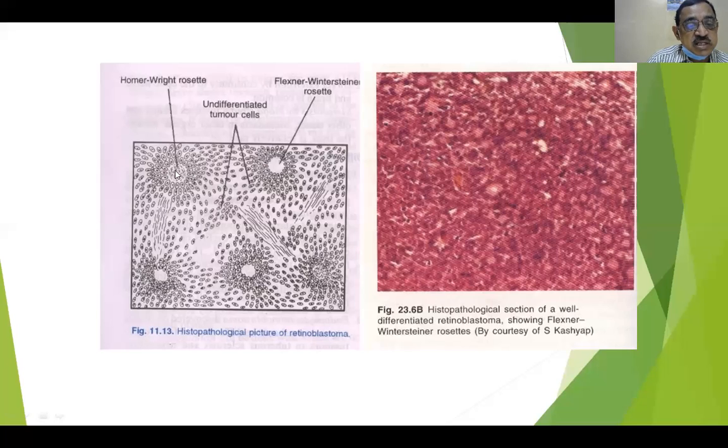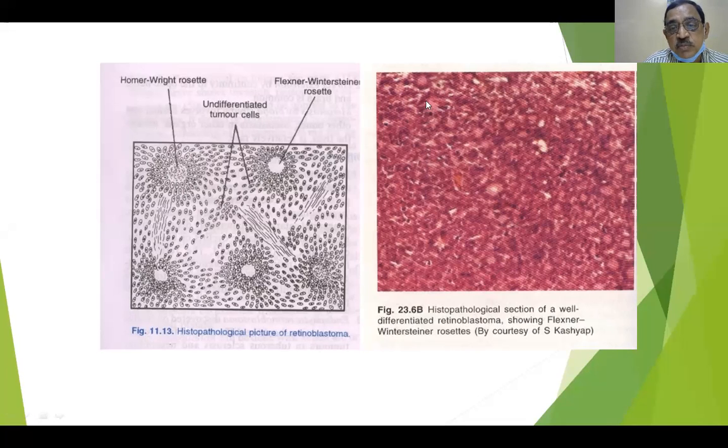In the center you have the cells. Okay, so these are all tumor cells. And then here, Flexner-Wintersteiner rosette, the center is clear, but here it is not clear. Okay, so this is a histopathological section of a well-differentiated retinoblastoma showing Flexner-Wintersteiner rosettes. This is one.